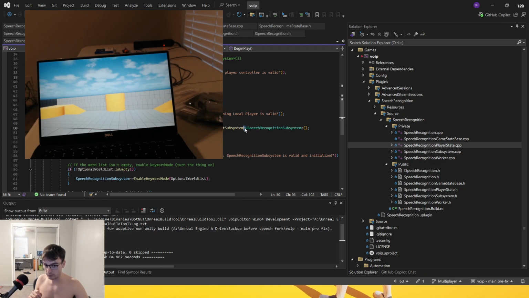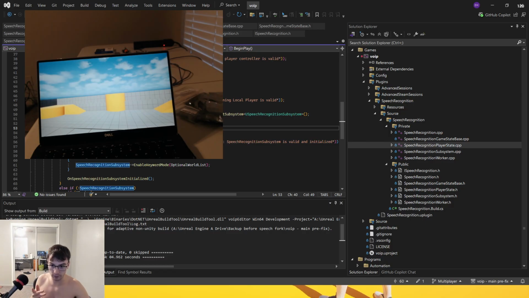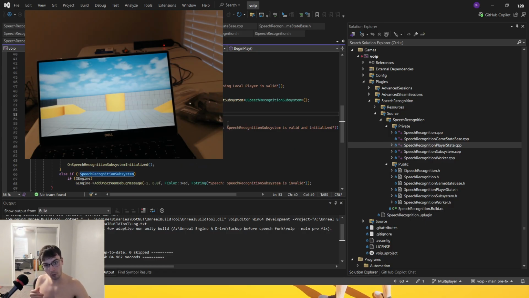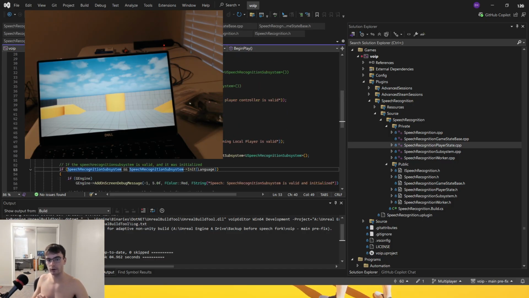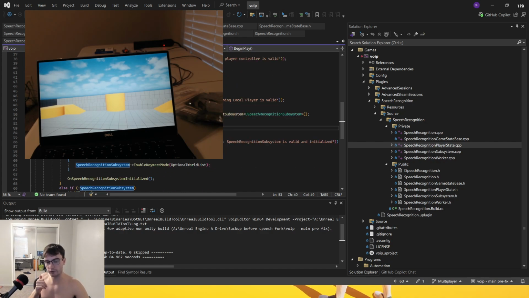What type? See the brackets here? What type are we trying to get? This type, a speech recognition subsystem, a type of local player subsystem. And finally, if that subsystem is valid, not a null pointer, and the speech recognition subsystem was initialized with the language, which I guess was already pre-written, then print "it's valid and initialized." So not only do we have a valid controller and a local player, we also have our valid speech recognition subsystem.